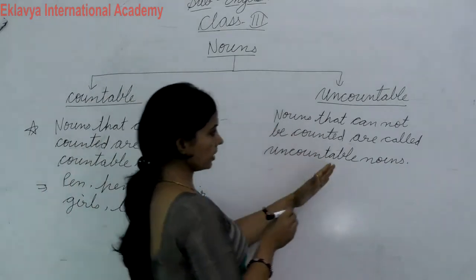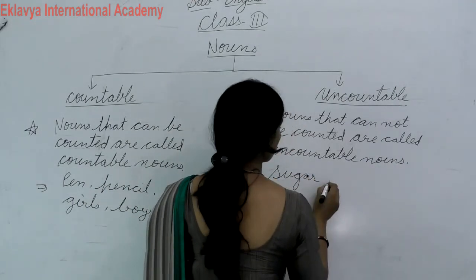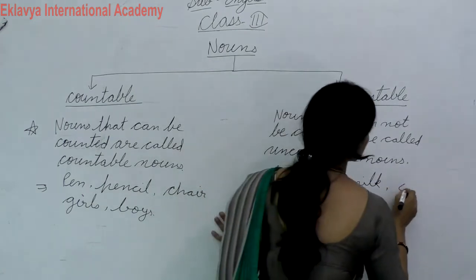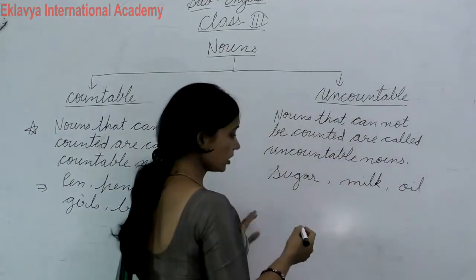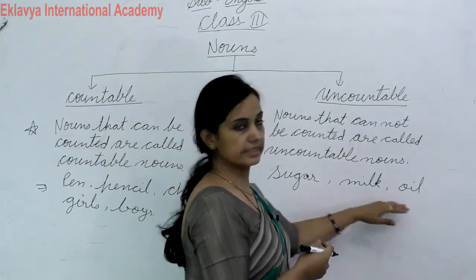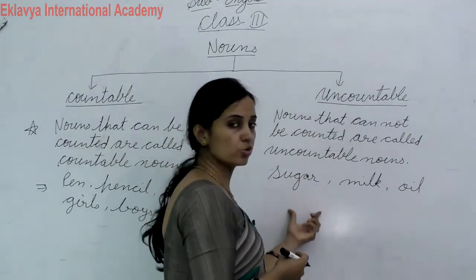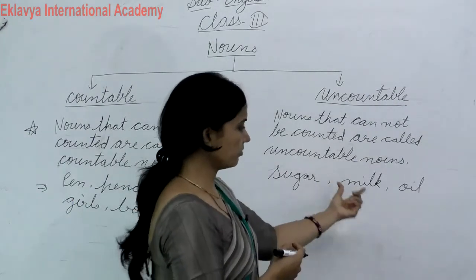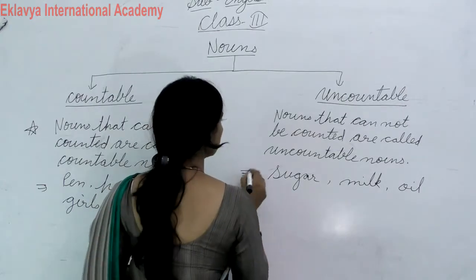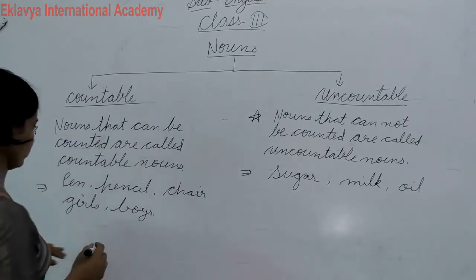Okay, uncountable nouns like sugar, milk, oil. These are not countable because you cannot count these. You cannot say 1 sugar, 2 sugar, 1 milk, 2 milk. So these are uncountable nouns. These are examples of uncountable nouns, and those are examples of countable nouns.